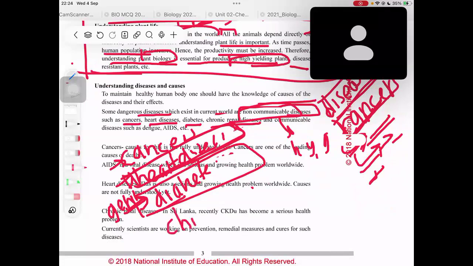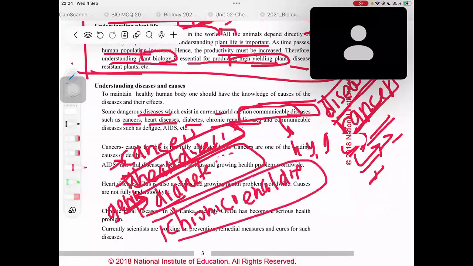And chronic renal diseases means especially the diseases related to the urinary system, like the kidneys, especially CKDU, right? Chronic renal diseases like CKDU.